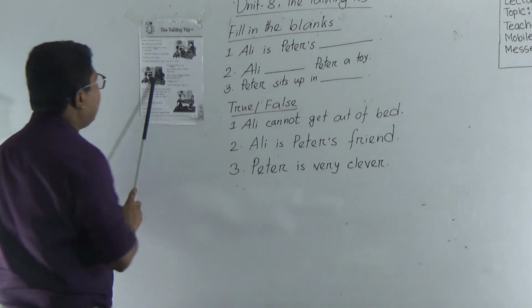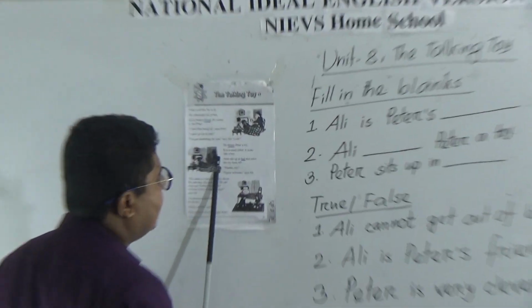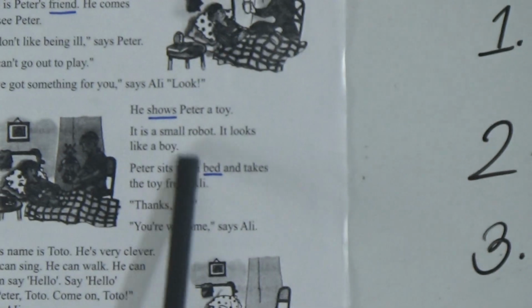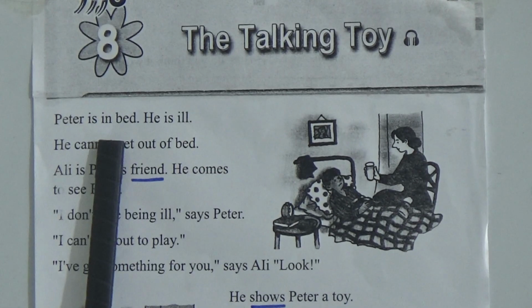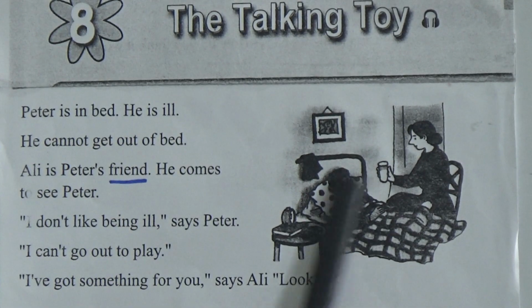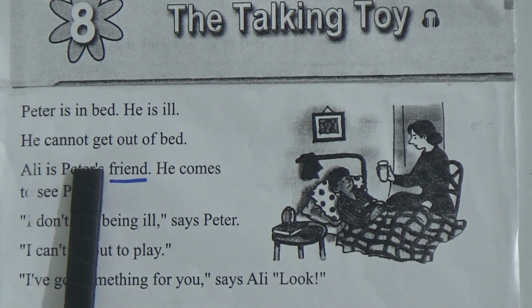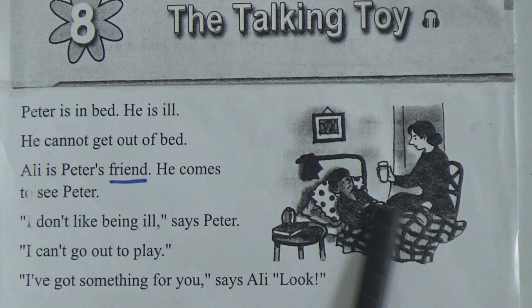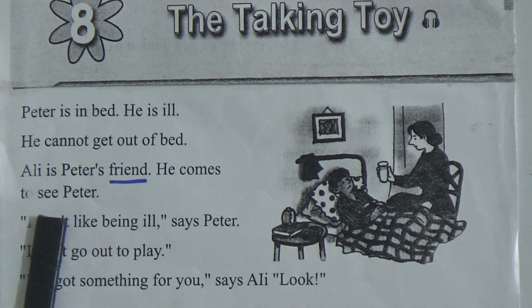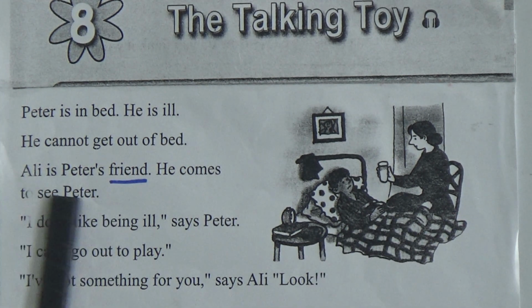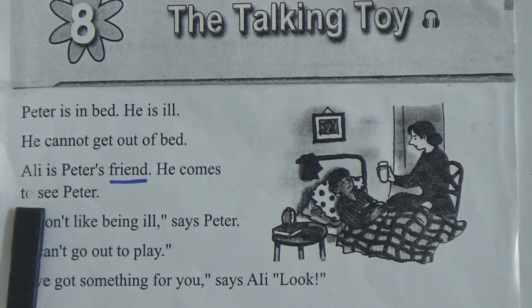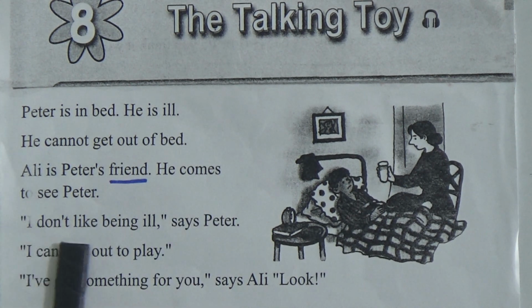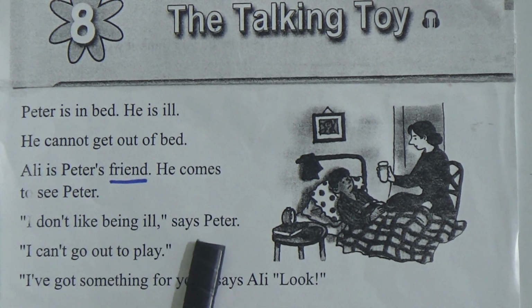First read the story again so that we can do the fill in the gaps and true false very quickly. Unit 8, the talking toy. Peter is in bed, he is ill. He cannot get out of bed. Who cannot get out of bed? Peter. Ali is Peter's friend. He comes to see Peter. "I don't like being ill," says Peter.